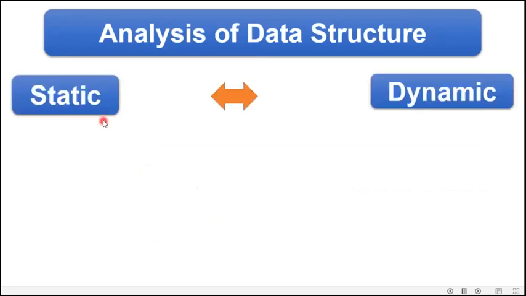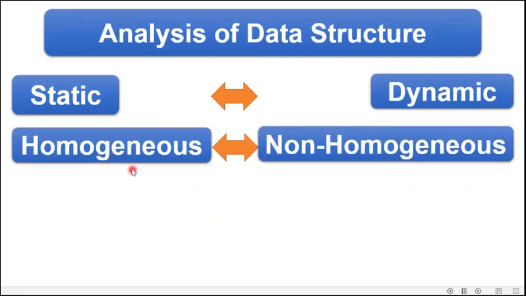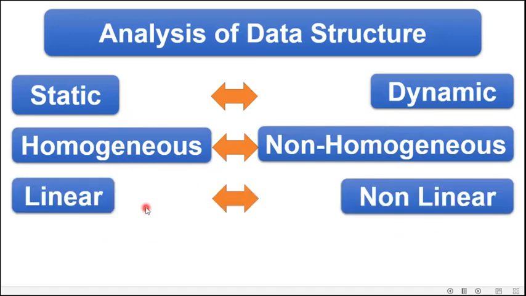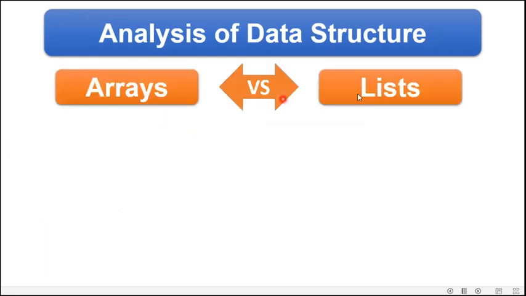So analysis of data structure says that we need to compare whether my data structure is of static type or dynamic type. Another classification can be done on the basis of whether my data structure is going to include the same type of elements or different types of elements. It can also be classified on the basis of whether the elements are stored in a linear, that means sequential, manner, or a non-sequential manner. So these are the key points to decide which data structure is suitable according to the situation and the requirement.